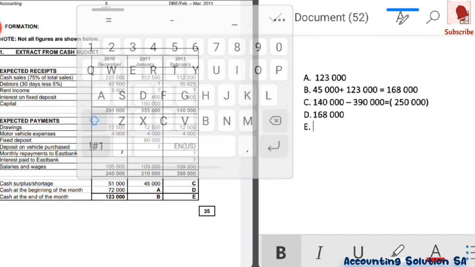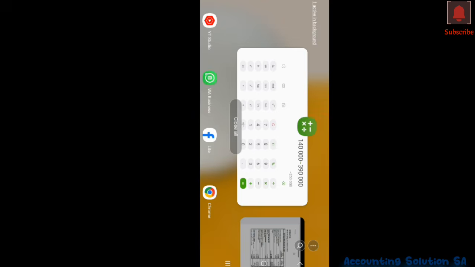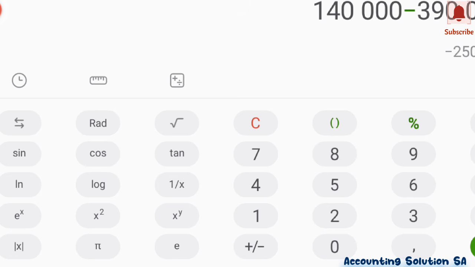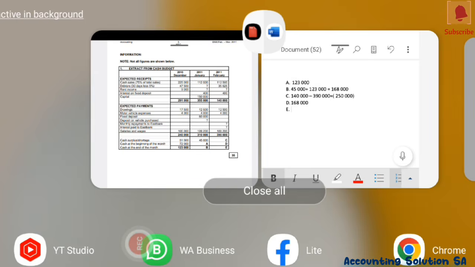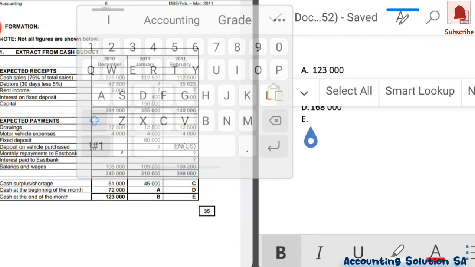Then number E. What do we do now? Very, very simple. We are going to say negative 250,000 plus 168,000, which is going to give us a negative.